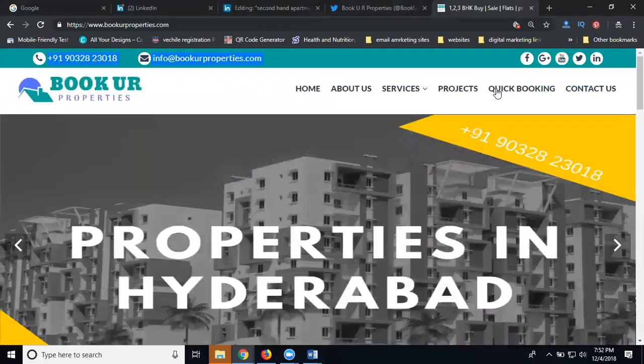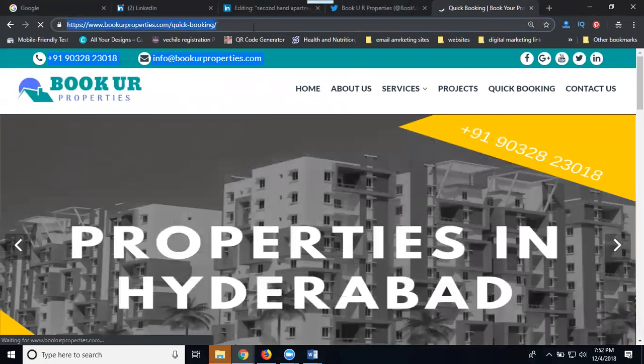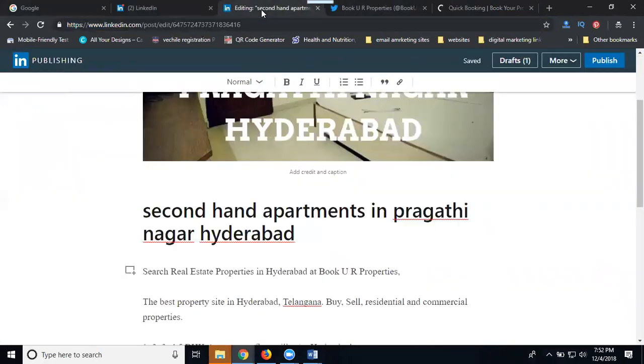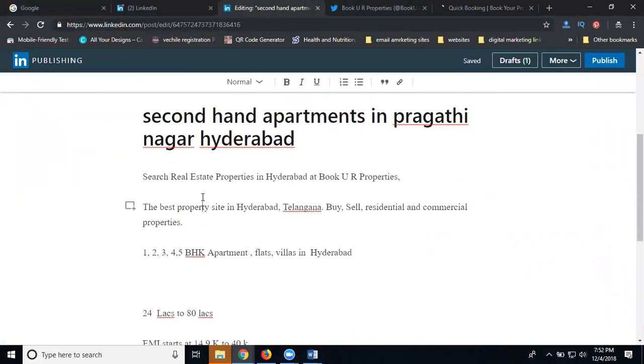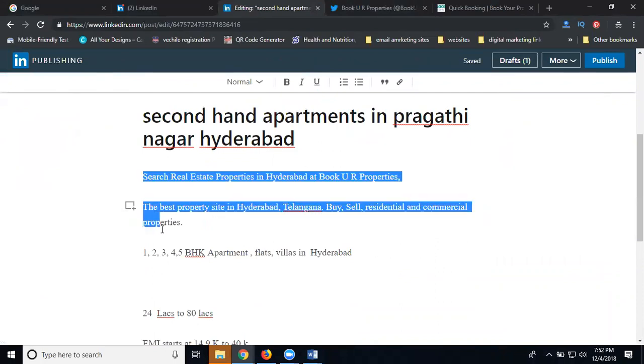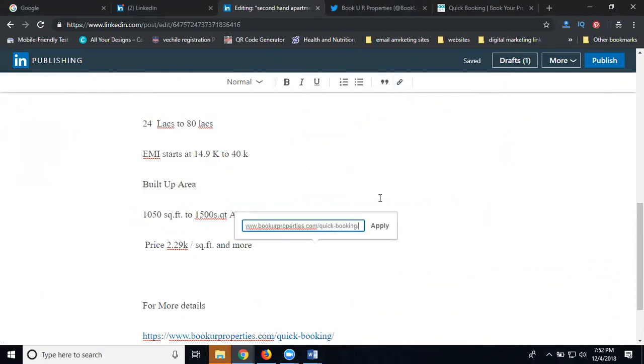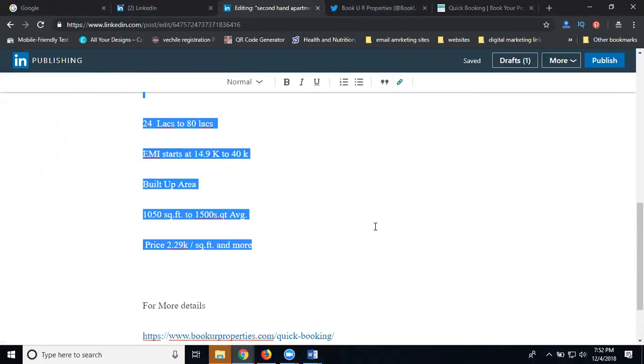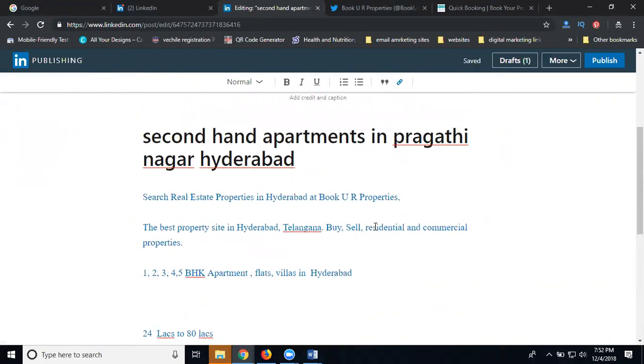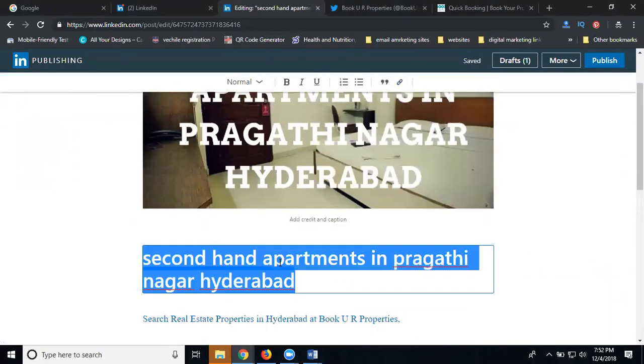After that, go to your site. Copy this URL. Search your total content and give a hyperlink. For the purpose of the hyperlink, when anybody clicks the content, where are they going? Your website. Just copy this content.